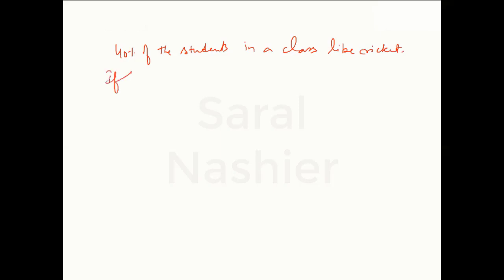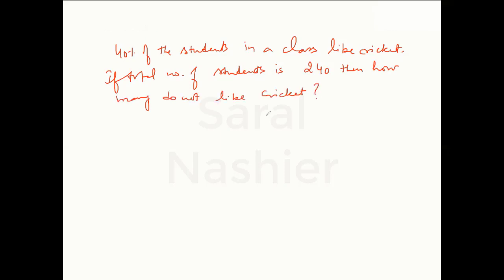So if the total number of students is, let us say, 240, then how many do not like cricket? Okay, now 40% of the students in a class, they like cricket. So 40% of students, and how many students are there? 240. Keep this in mind.